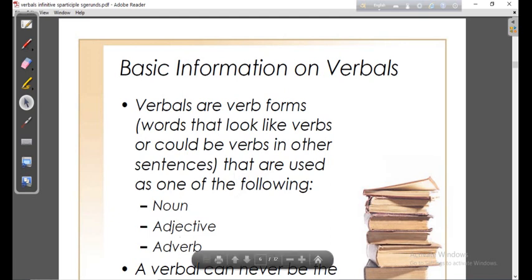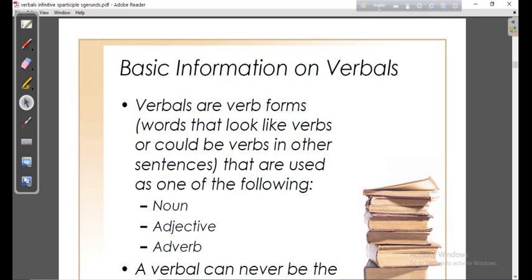Adjective. I've already shown to you. So verbals are verb forms, but they will not do the function of a verb. Rather, they will do the function of a noun, an adjective, and an adverb.